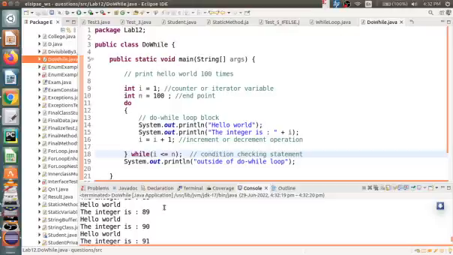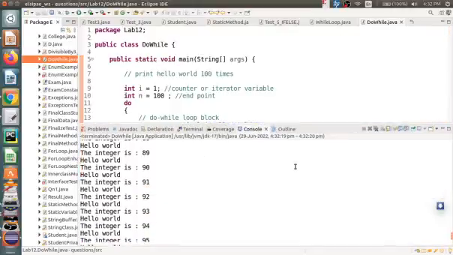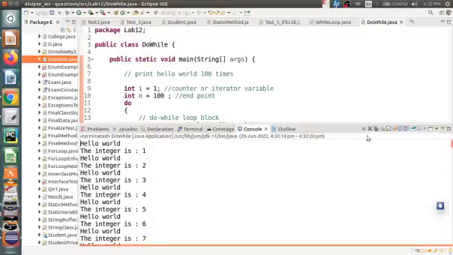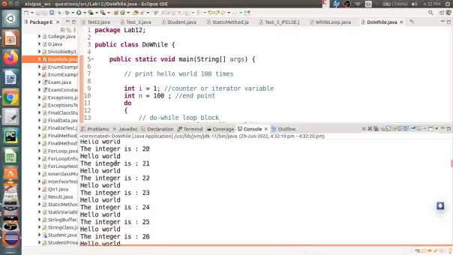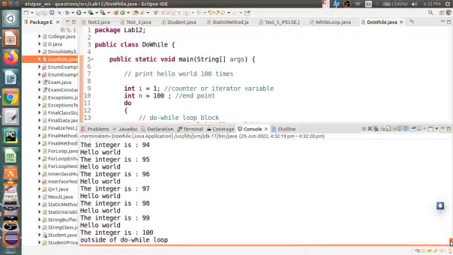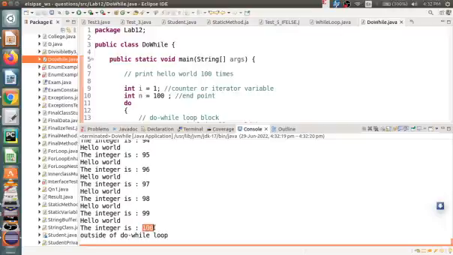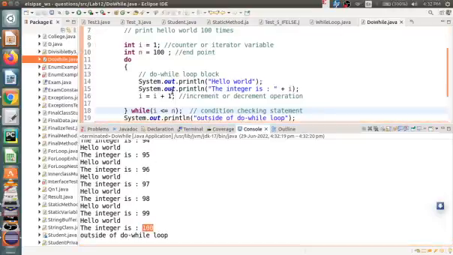Yes. So here i will start from 1 and it will print hello world, as many times as the integer value. Then i will be 100, and it will print 100.